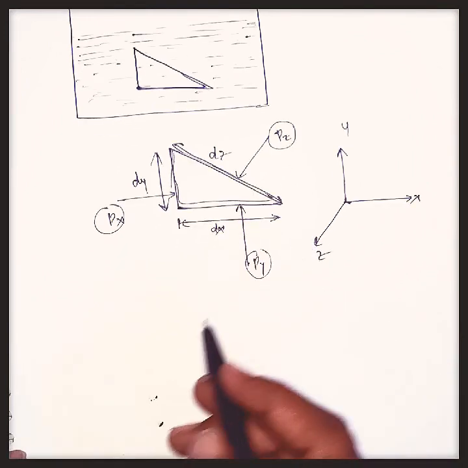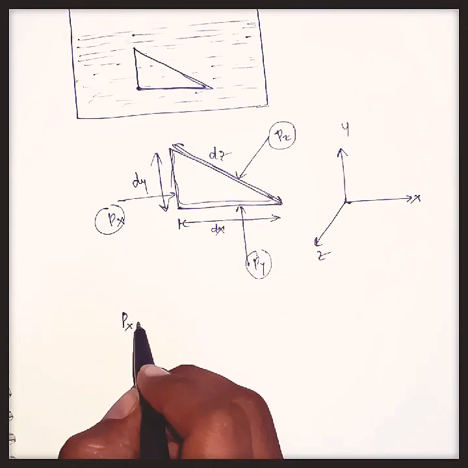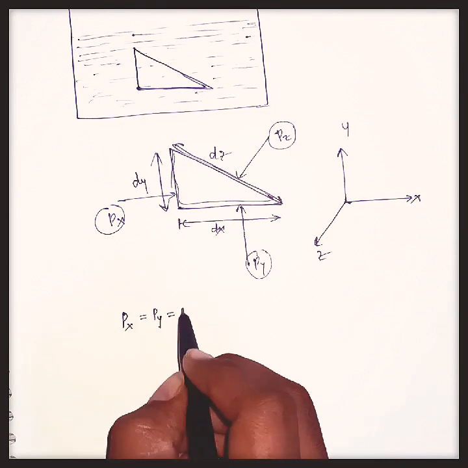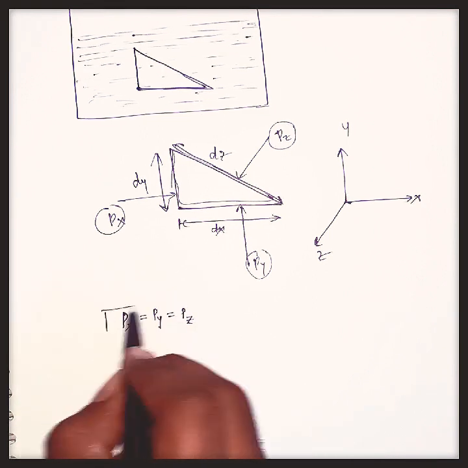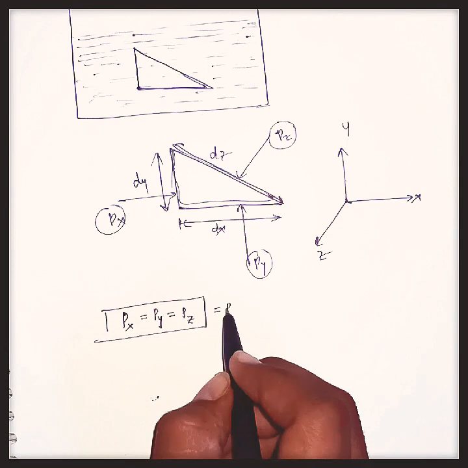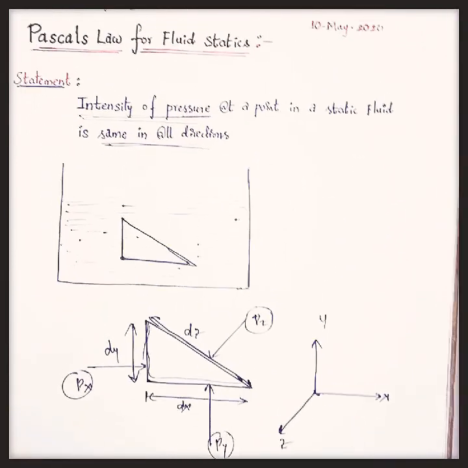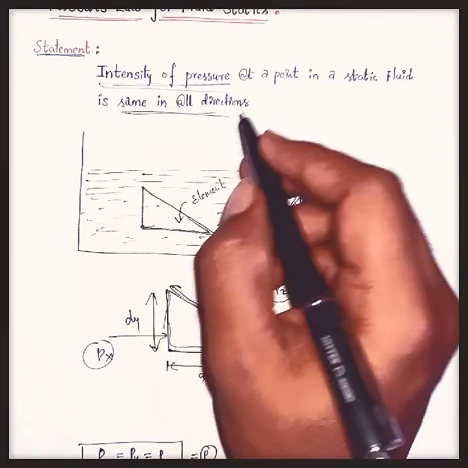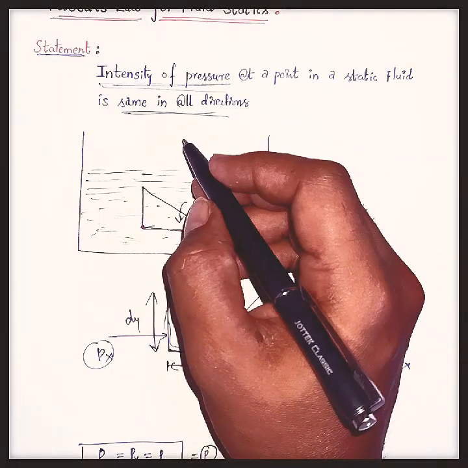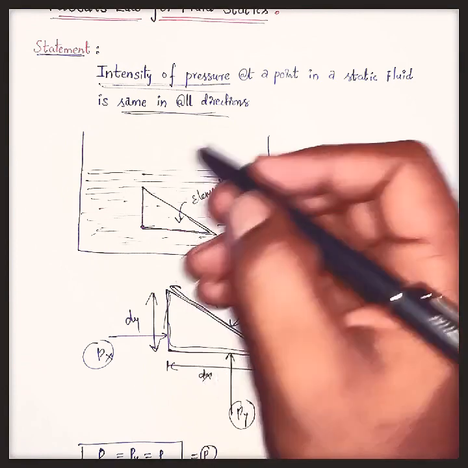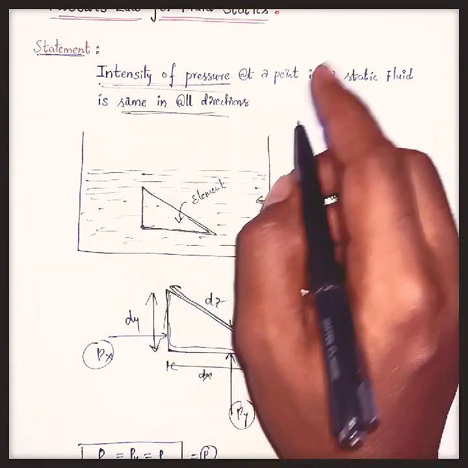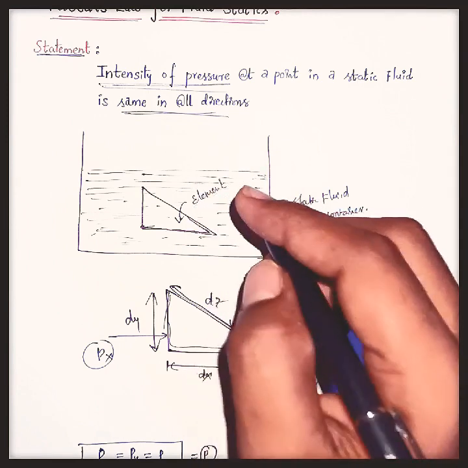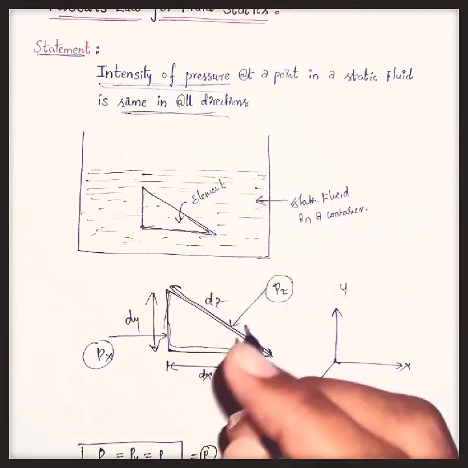That is px equals py, the pressure in the y direction, equals the pressure in the z direction, that is nothing but a constant. This is the Pascal's law statement. From this, it is clear that if we have a body kept inside the fluid, the pressure exerted by the fluid on the body is same in all directions.